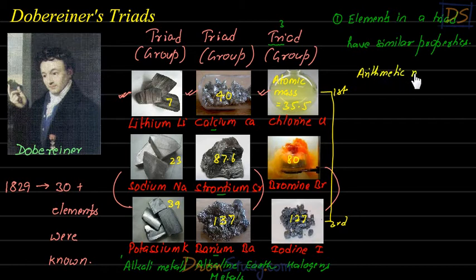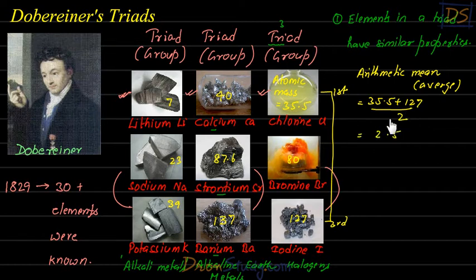Arithmetic mean basically means average. So let me take the average of this atomic mass and this atomic mass. So this will be 35.5 plus 127 divided by 2. Right, students? So you know how average is calculated. It's a very simple thing. You have done it so many times in mathematics. Now let us do quickly this exercise.